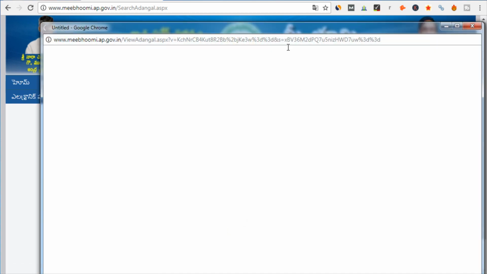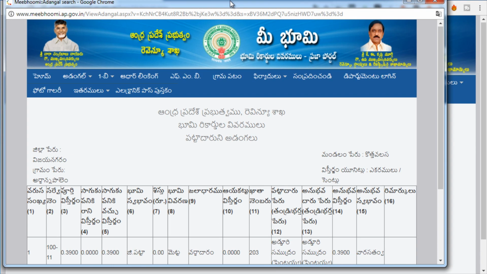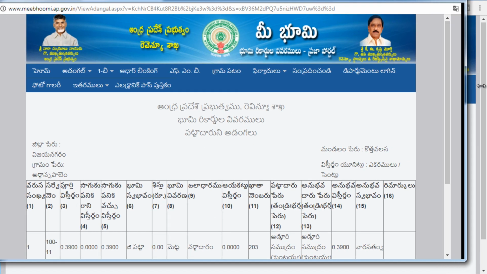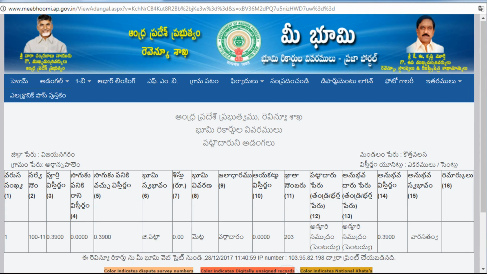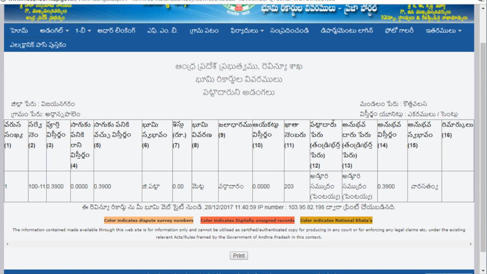Now let's see what is the kind of report that is generated. So this is the report that will be generated for a particular survey number. This is the Adangal for a particular plot of land. So let's see what are the kind of details available here. First is your row number. First column is your row number. Then second column shows you the survey number. Then this third column shows you the complete area of that land in acres and cents. So this area is 0 acres and 39 cents.